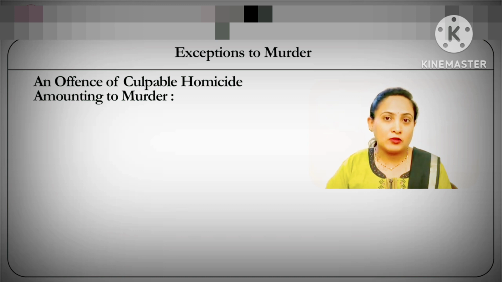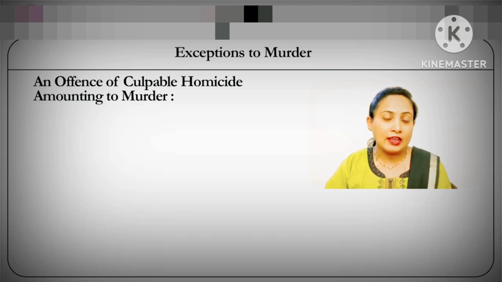Now before that, going back to section 300, the very section 300 starts with the words saying except as otherwise provided, which means that this offence of 300 is subject to certain grounds of exceptions. On the other hand, section 300 says that culpable homicide amounts to murder if any one of the clauses mentioned under it is fulfilled.